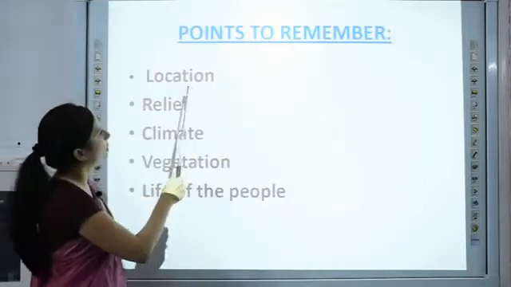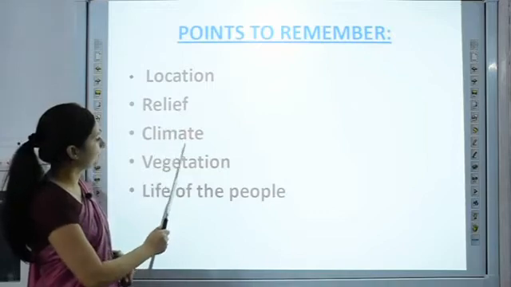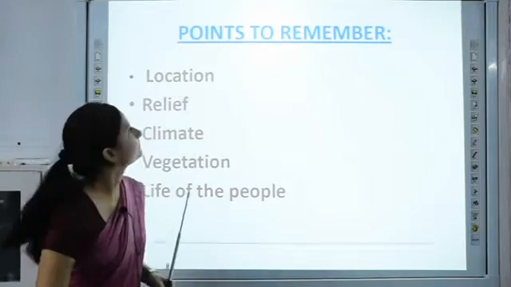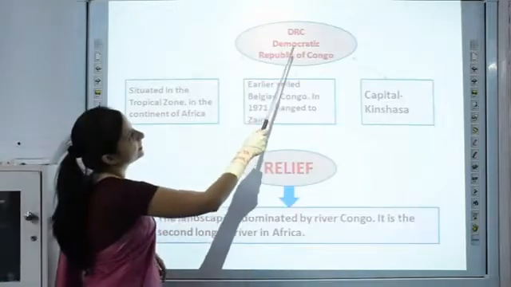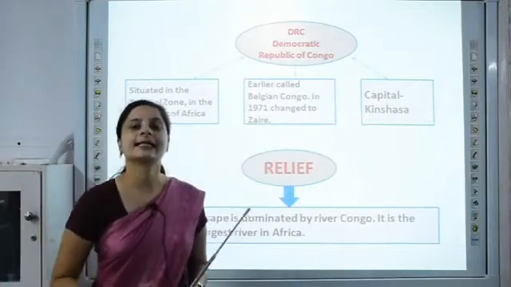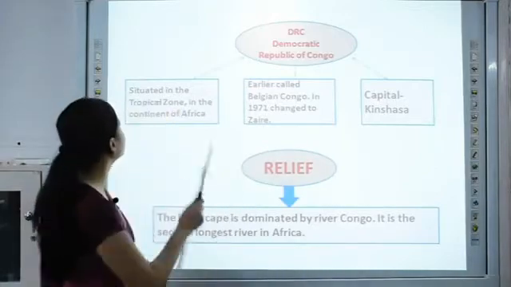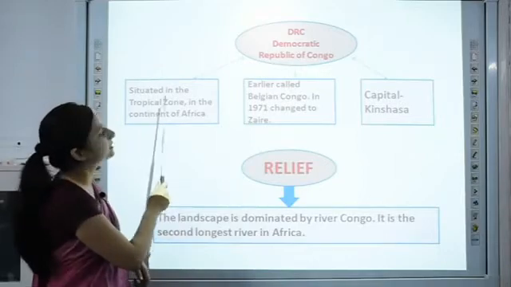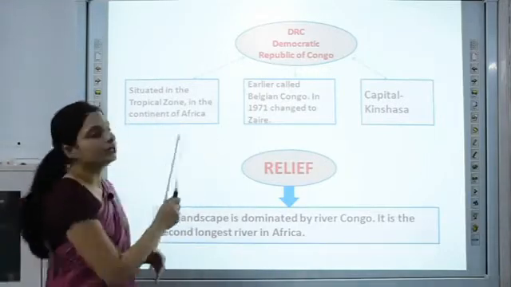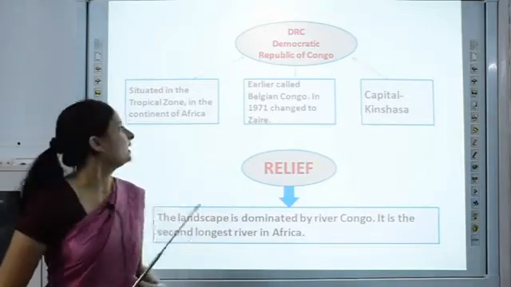Points to remember: location, relief, climate, vegetation, life of the people. Now, DRC, which is Democratic Republic of Congo, as you know, lies in the African continent and is situated in the tropical zone. We read in the previous chapter that in the tropical zone the climate is very hot.